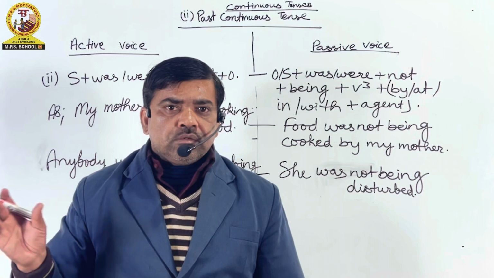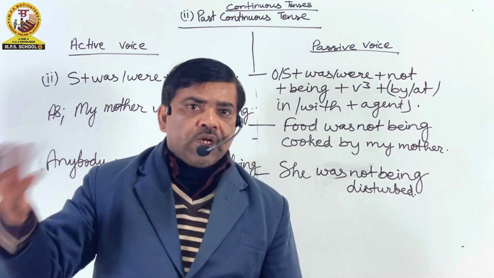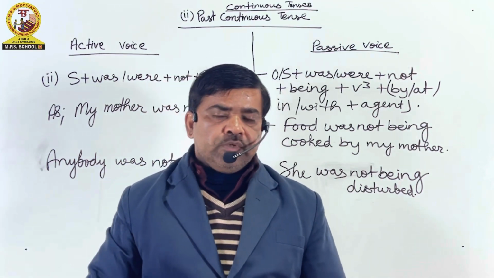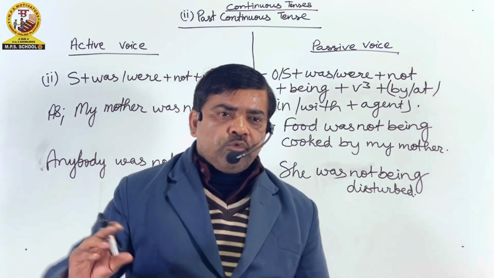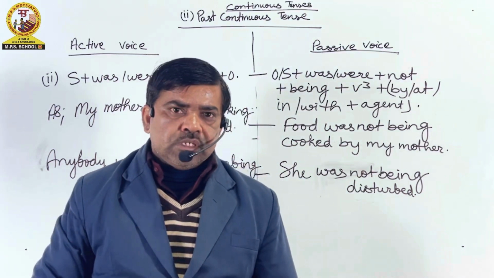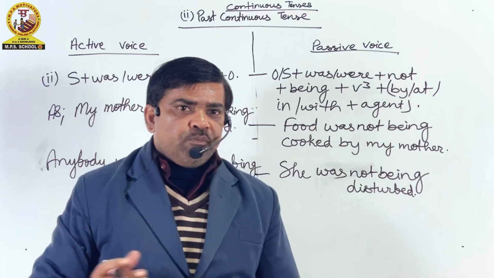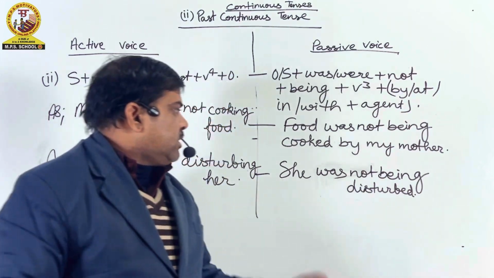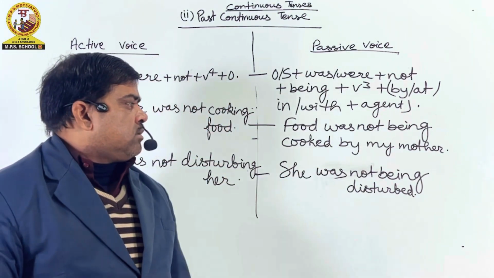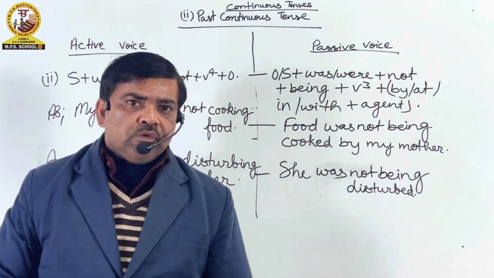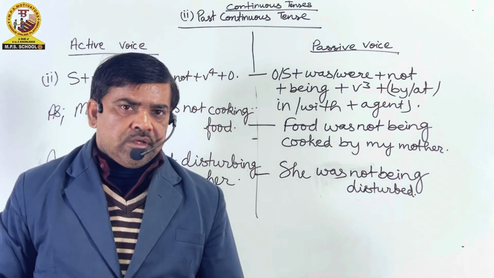Nobody was disturbing her or anybody was not disturbing her. We can write in both ways or we can speak in both ways in active voice. In passive voice it will be she was not being disturbed. उसे परेशान नहीं किया जा रहा था.